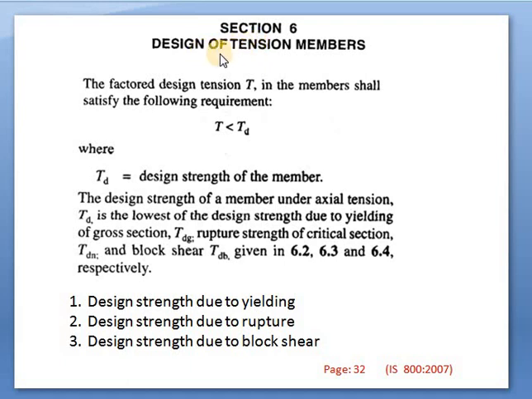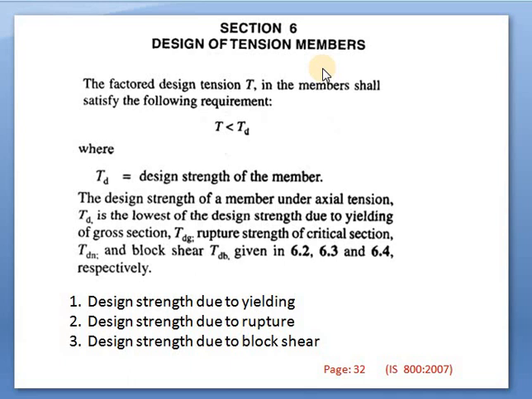So in the design of tension members, normally we are designing compression members or tension members. Some members take the compressive loads, that is the compression members, and some take the tensile load, that is the tension members. So we have to design the members. In some cases we have to design a member as a tension member, and in some cases as a compression member. In this case we are designing the member as a tension member. So in the design of tension members, which things are to be considered?